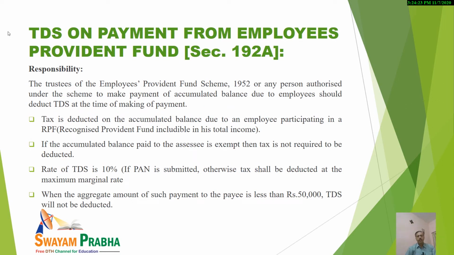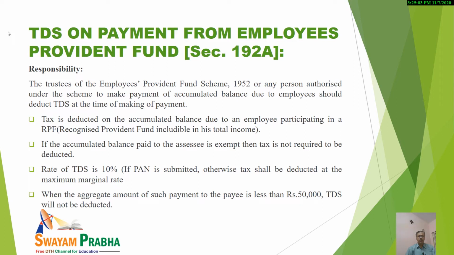Now, TDS on payment from EPF. I think you are aware EPF is basically the Employees Provident Fund, a social welfare measure. So section 192A deals with that. Now, who is responsible for deducting the tax? Kindly note that the trustees of the EPF Scheme 1952, or any authorized person, are basically responsible to deduct TDS. I think now it is clear to you that it should be deducted at the time of making the payment.